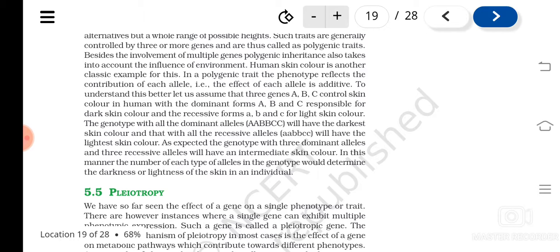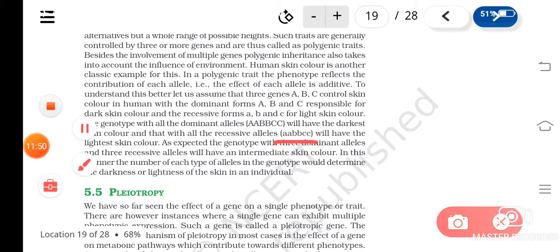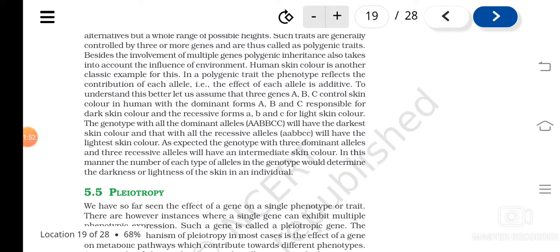And with all the recessive alleles, that is small a, small b, small c, that will be albino. As the number of dominant alleles increases, persons will have different color combinations. With three dominant alleles and three recessive alleles, that person will be intermediate in color.